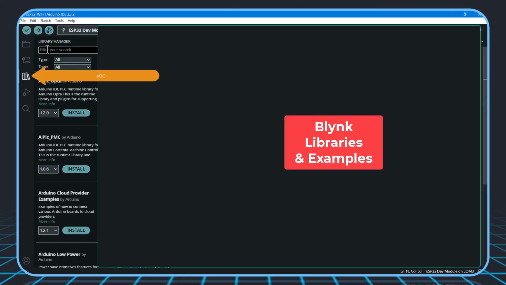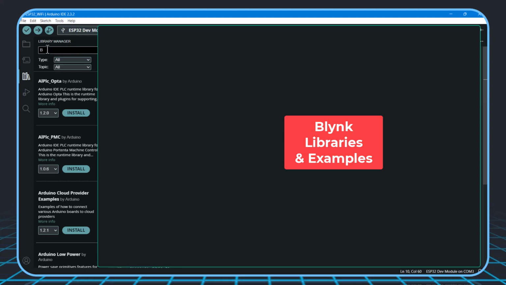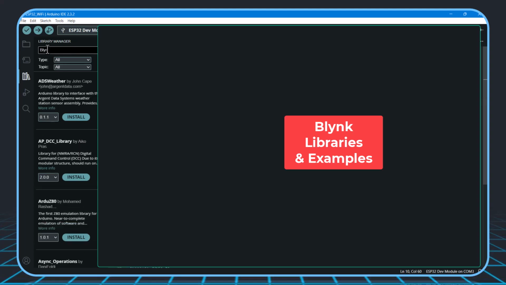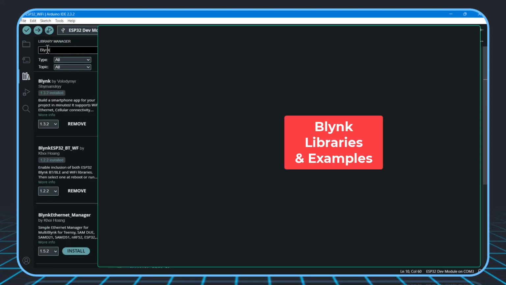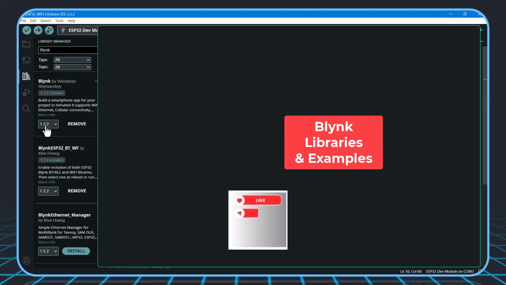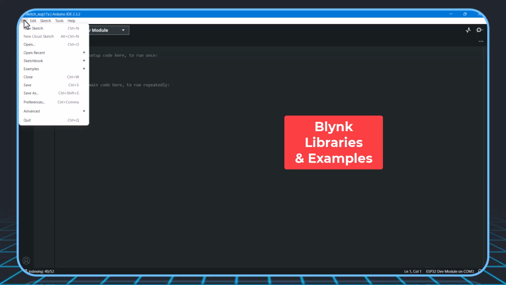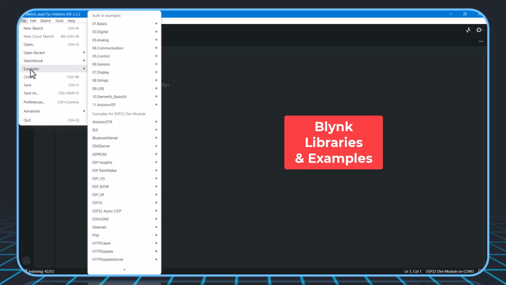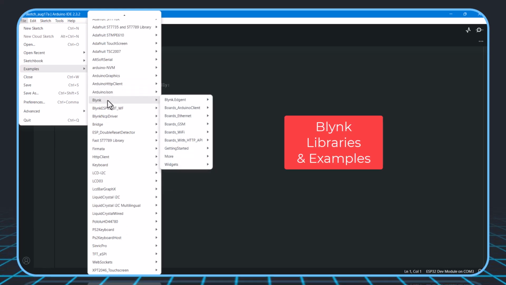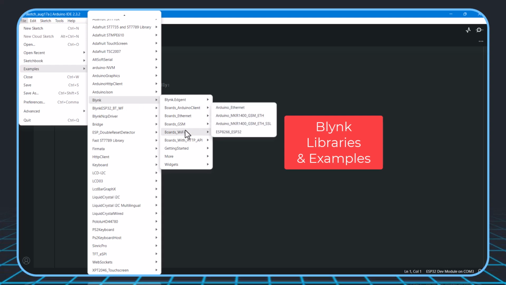So let's go and do it directly inside Arduino IDE. Search for Blynk and all the options will show for you to handle the libraries. Now that you have the libraries installed, go to Arduino File Examples. Search for Blynk. Then boards Wi-Fi and open ESP32 Wi-Fi.